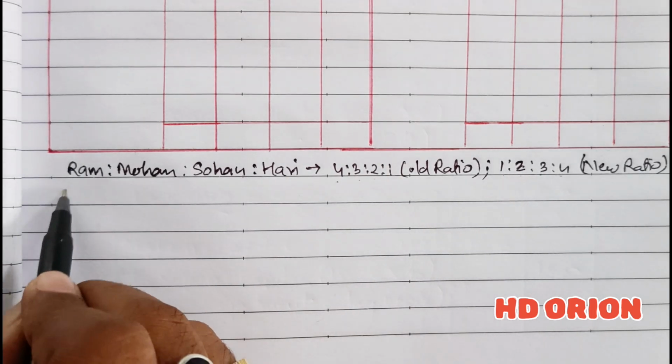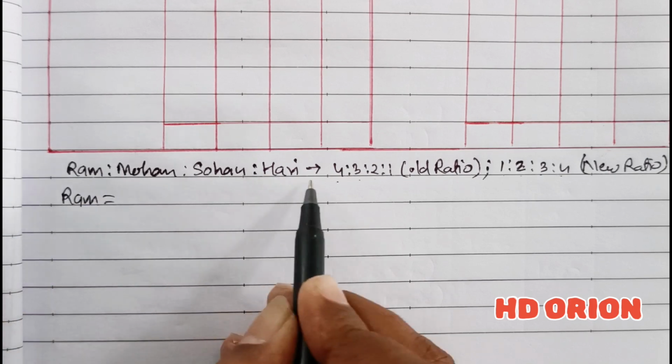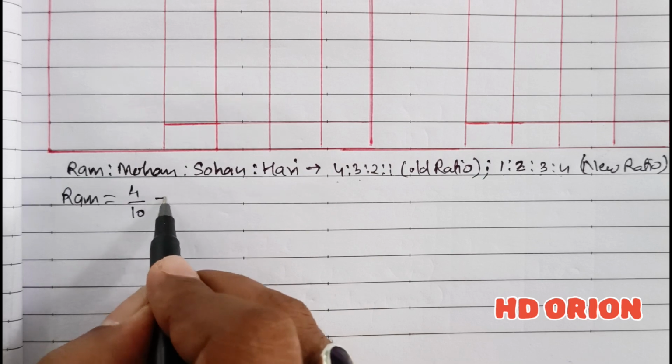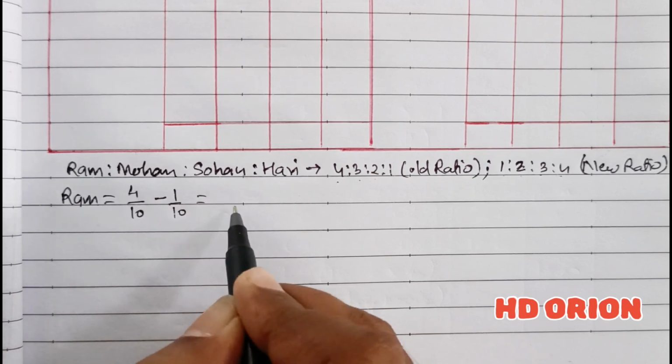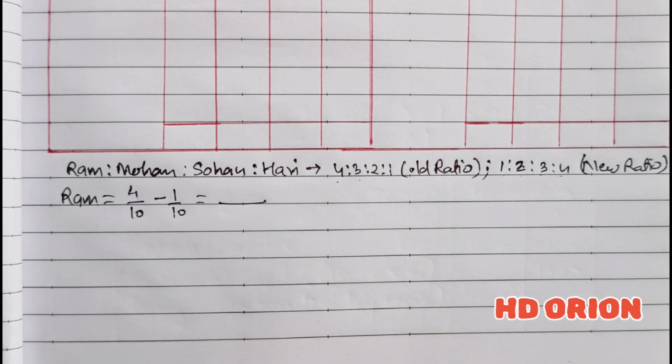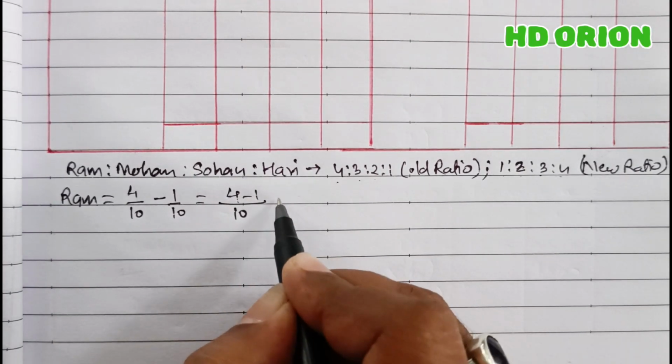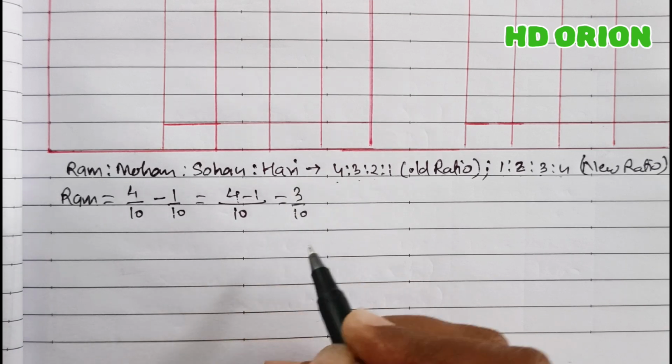Let us calculate for Ram first. Ram's old ratio is how much? 4/10 and new ratio is 1/10. So here what do we get? LCM is 10 and in the numerator we get 4 minus 1 which is equal to 3/10.